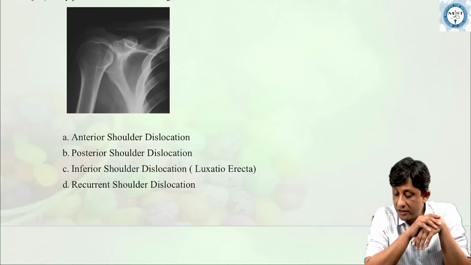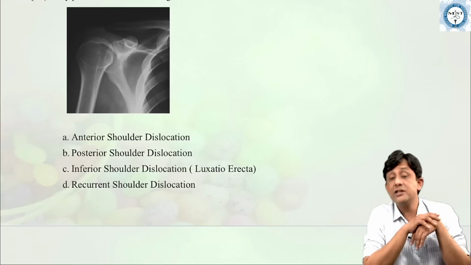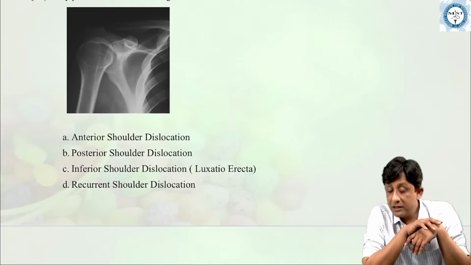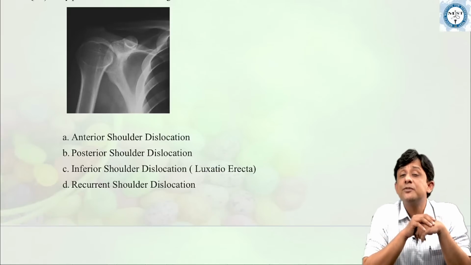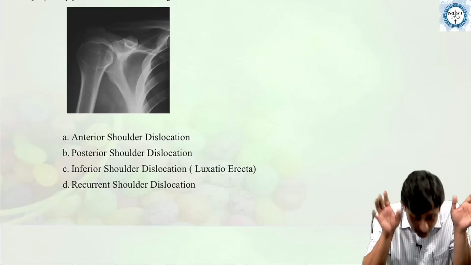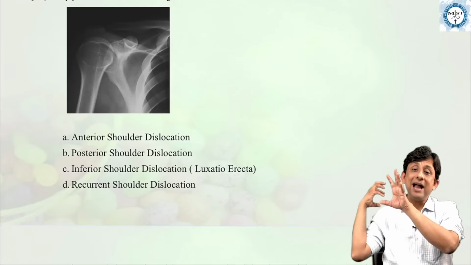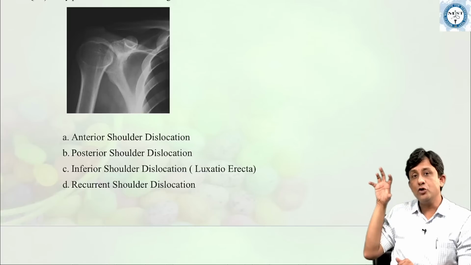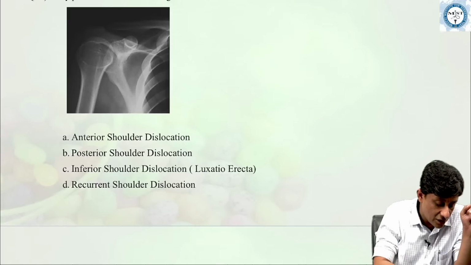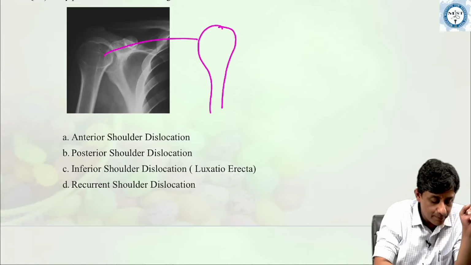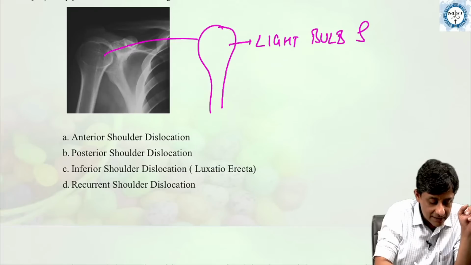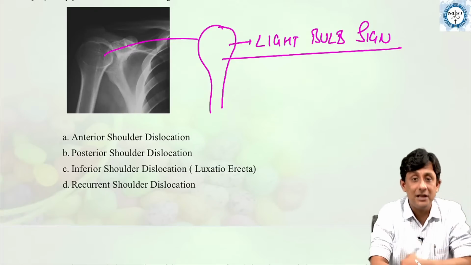So Dr. Ravi has got it right. Dr. Stuffy has got it right. Very good. I think it is very encouraging to see that some of the students here already know this is a classical radiological sign which is seen in patients with posterior shoulder dislocation. So when they fall and the head of the humerus goes back, there is an internal rotation of the humeral head such that it appears like a light bulb. So this is what is called a light bulb sign.